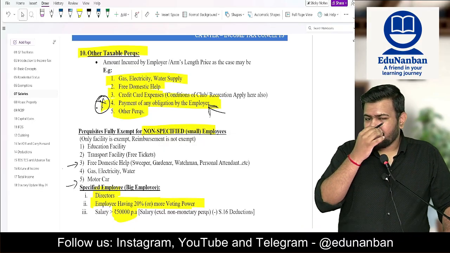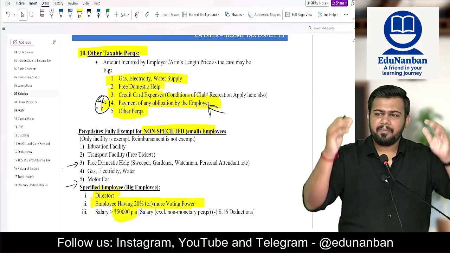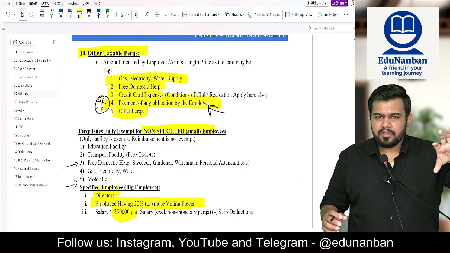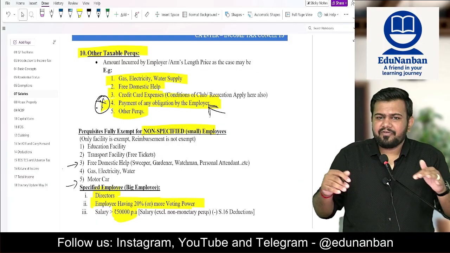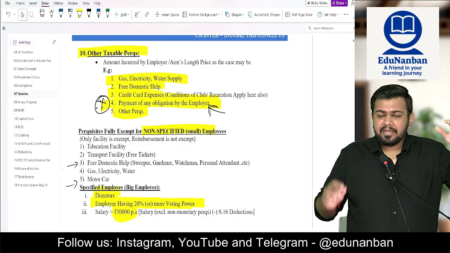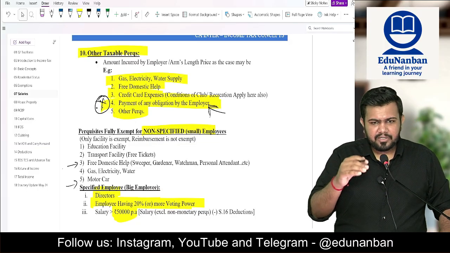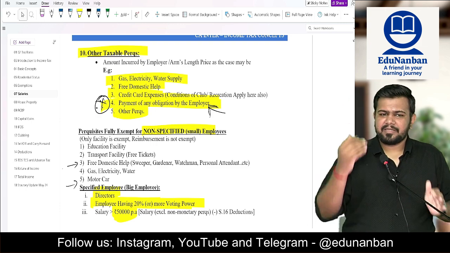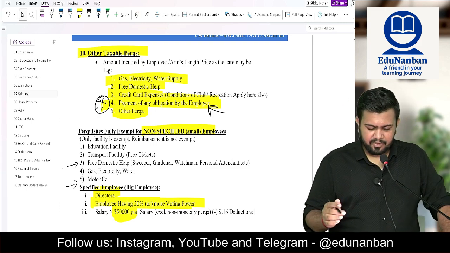Listen here, what is obligation of the employee? Obligation of the employee means if the employer would not have paid the amount, still the employee would have definitely paid the amount. If the employer would not have reimbursed, then also the employee should compulsorily pay. This is obligation of employee met by the employer. That is also fully taxable.